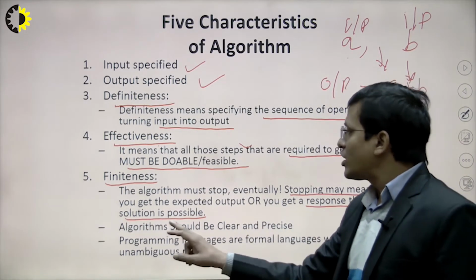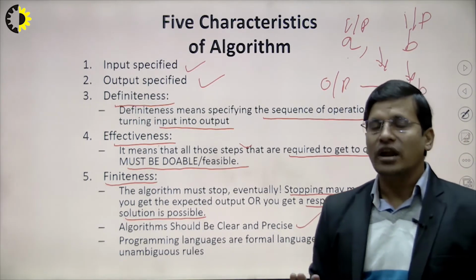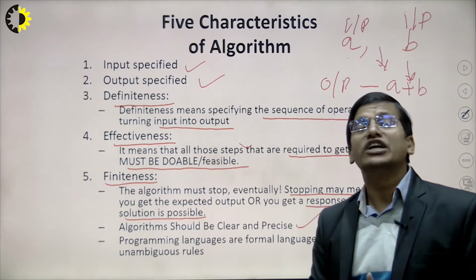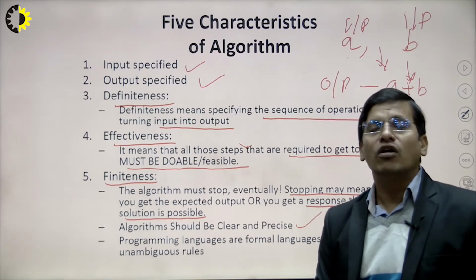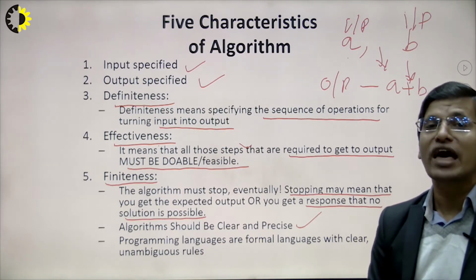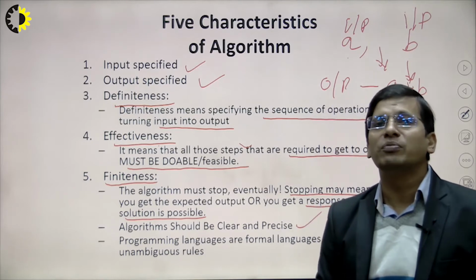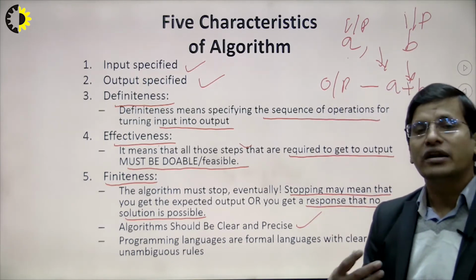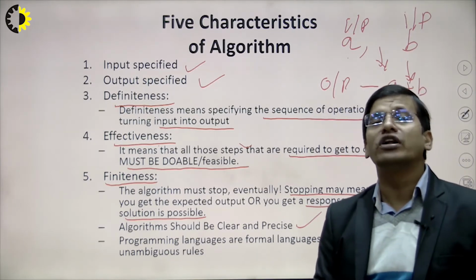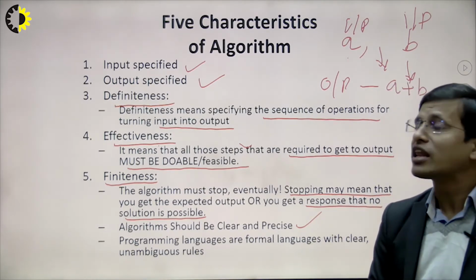The next one is that an algorithm should be clear and precise. There are lots of representations of algorithms, such as a flowchart representation, a pseudocode representation, or a step by step representation. Mostly we use the pseudocode representation of an algorithm. So these are some of the representations of an algorithm.